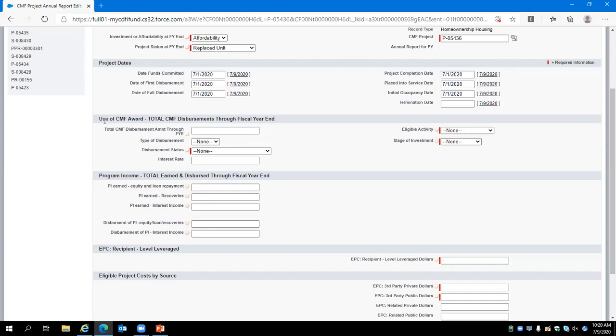And since we have dispersed program income into this project rather than the CMF award itself, we will enter a 0 here in the total CMF disbursement amount. However, we will go ahead and fill in these fields related to the nature of the disbursement. This disbursement was a grant. It is fully dispersed. The eligible activity as approved for the recipient's assistance agreement is affordable housing, and the stage of investment, where you would typically select investment. Given this is a reinvestment project, we will select reinvestment.